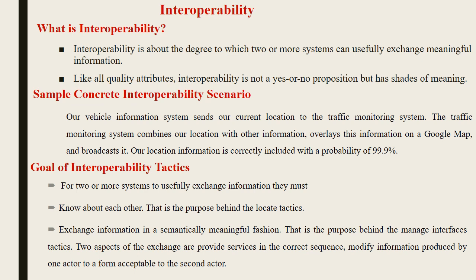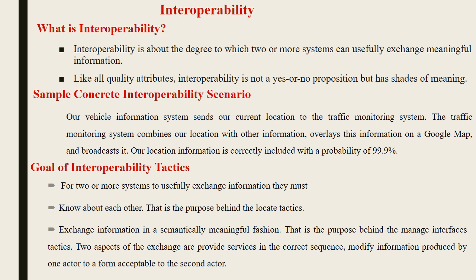There is a traffic monitoring system which observes all the vehicles running on the road. While it is monitoring, the vehicles have to send their location to that system.